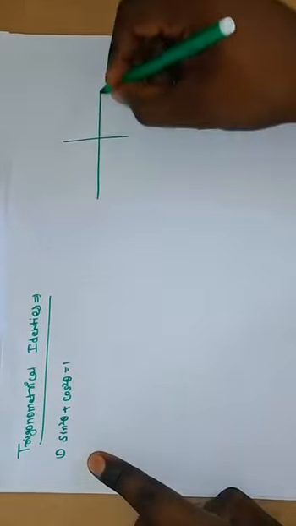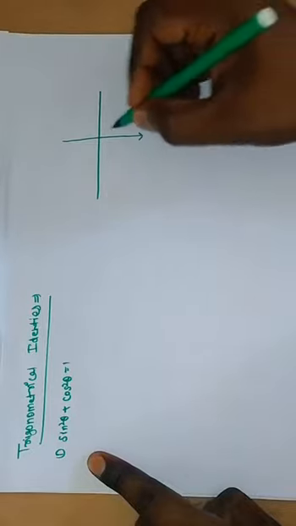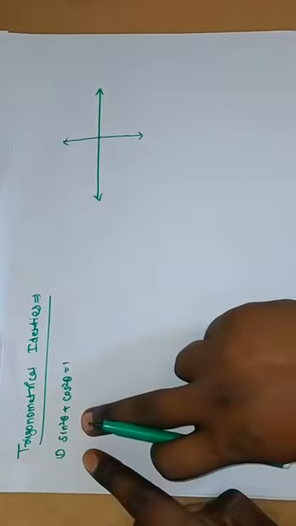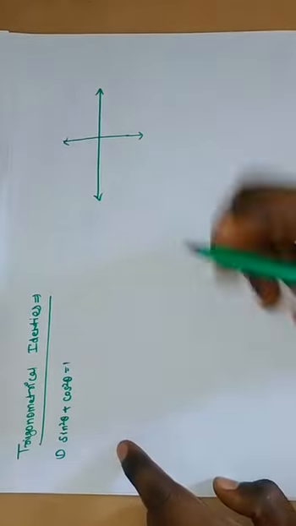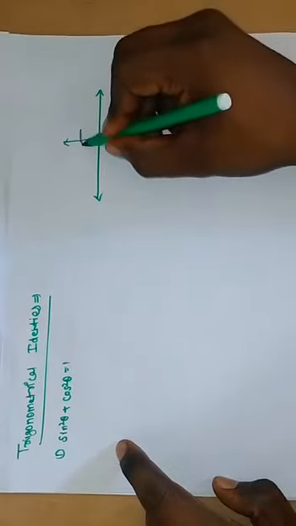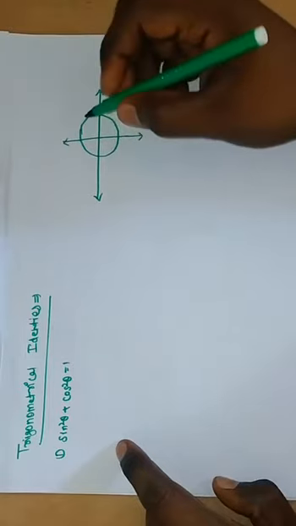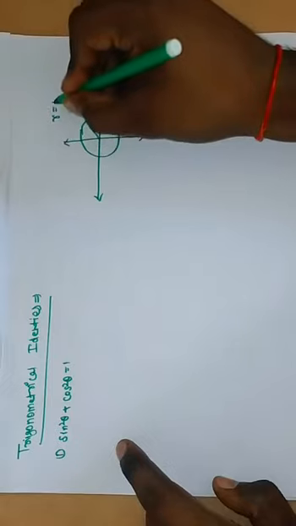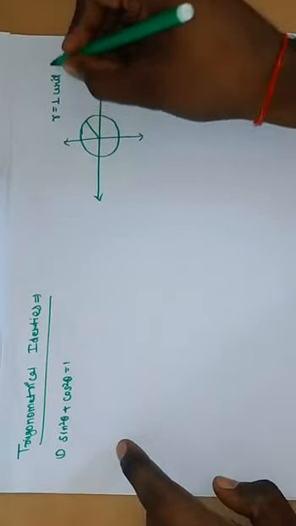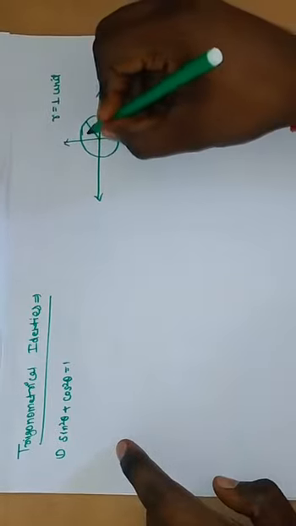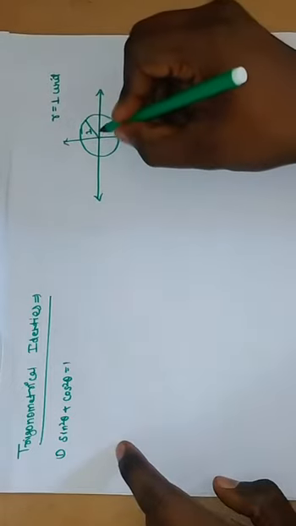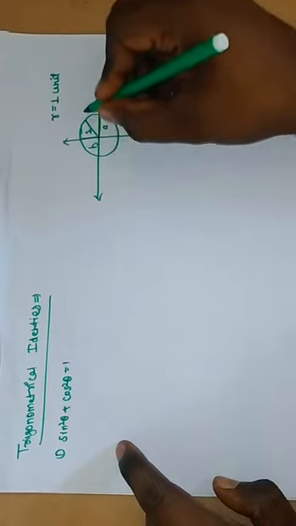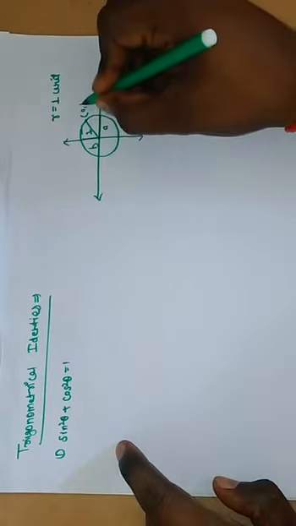with the help of coordinates, we study how to define and prove that sin square theta plus cos square theta is equal to 1. Firstly, we take a unit radius. What is a unit radius? A circle whose radius is equal to 1 unit is called the unit circle. Okay? So this is 1, and when we take a and take b, the coordinate of this point is a and b.